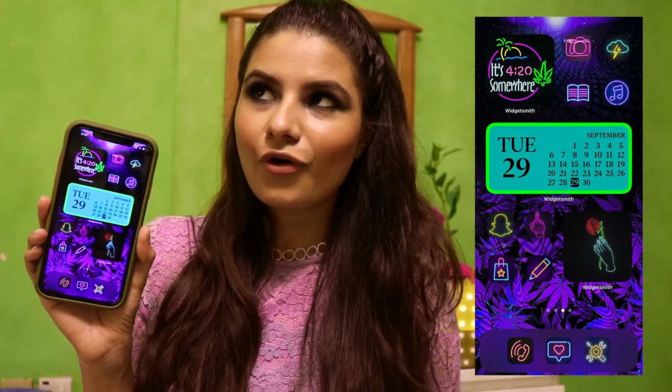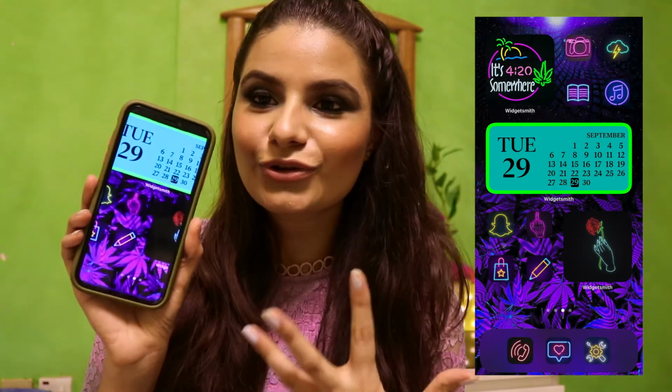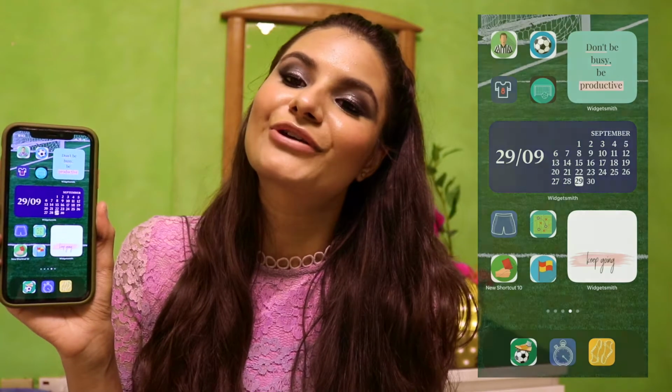The second theme that I created is the neon theme, which is personally one of my favorite themes. I'm calling it the High on Life neon theme. You can see these symbols, they look so crazy, right? And then finally I created this sporty theme, which is influenced by football, which is also one of my favorite games. So how do you go about creating these 3 wonderful themes? I'm going to give you an entire demonstration. It's not a very tough process, but it does require at least 15 to 20 minutes of your time. I think you can do that much if you want to have a dope home screen.